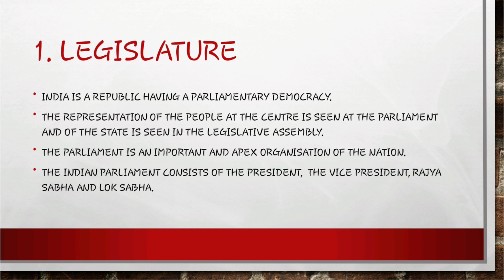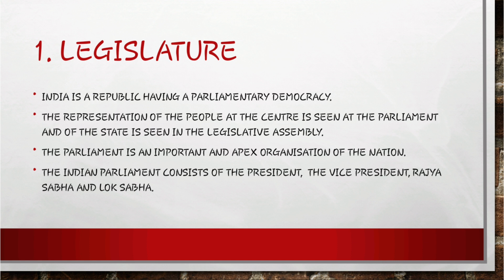Gujarat Legislative Assembly, or Gujarat Vidhan Sabha, at present has 182 members of the Legislative Assembly. These 182 members we call MLAs, Members of Legislative Assembly.